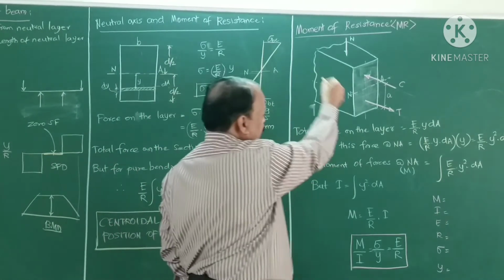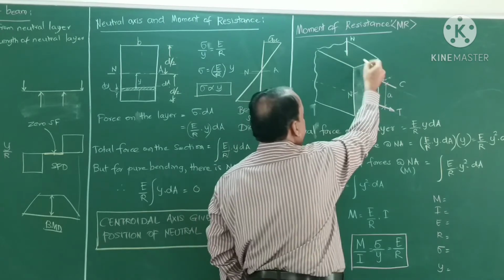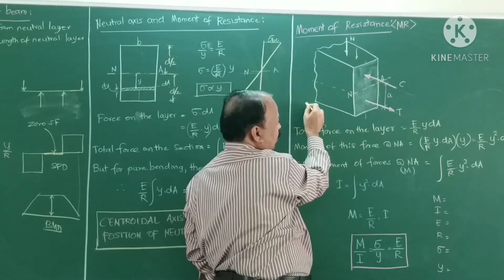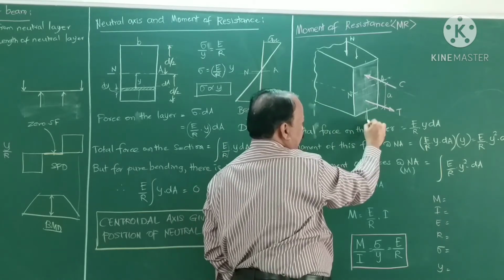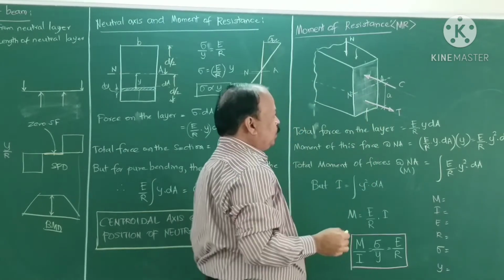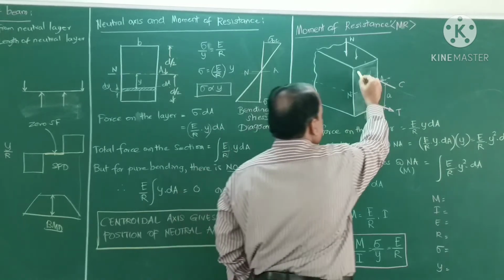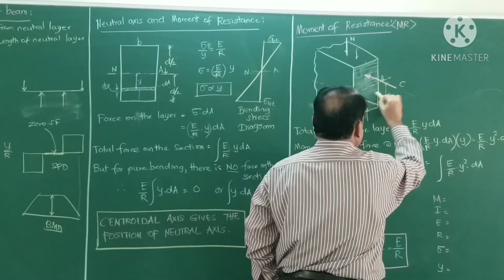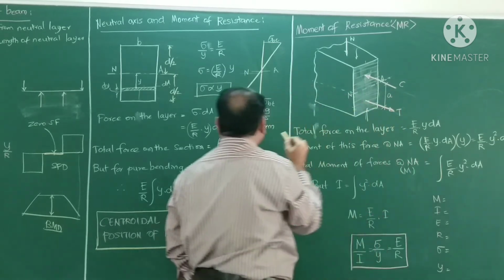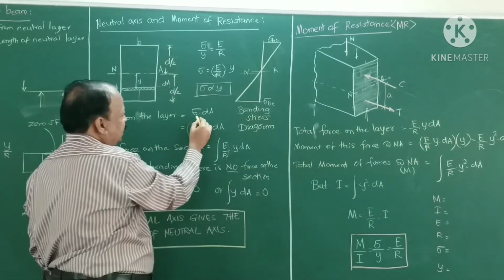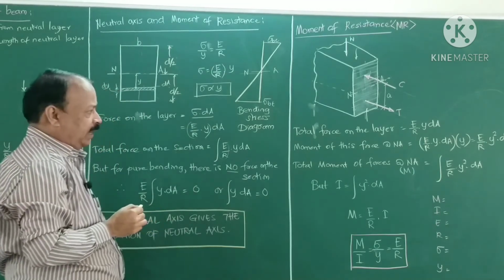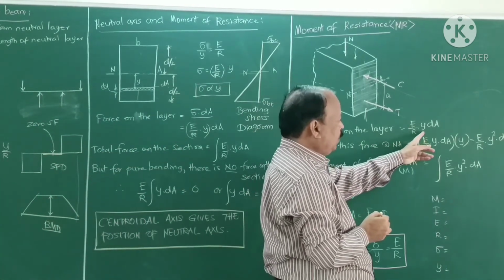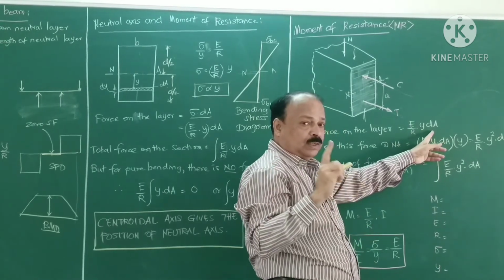I have taken a section of a beam where different kinds of loads are there. Due to load, reactions are developed, and due to that shear forces are developed. Okay, so each layer has different forces. Each layer we have seen the force on each layer is sigma into dA. So total force on the layer is E by R into Y dA, that is total force on a single layer.